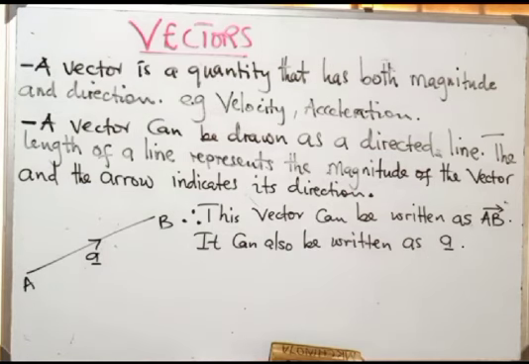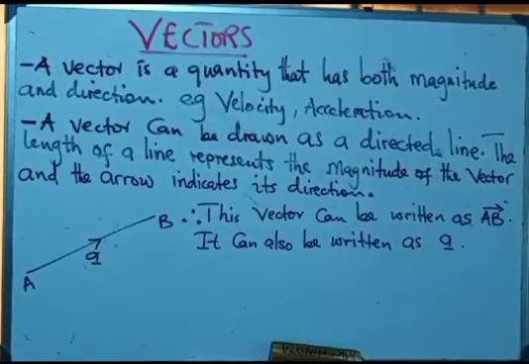So under vectors, this is where we are told that a vector is a quantity that has both magnitude as well as direction. For example, if we talk of velocity, we talk of acceleration.